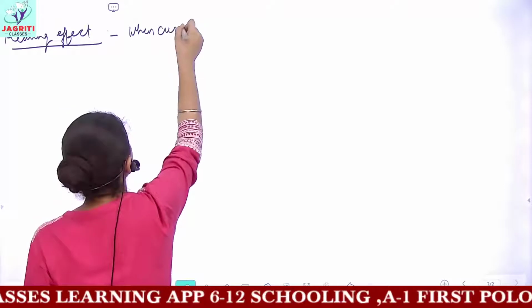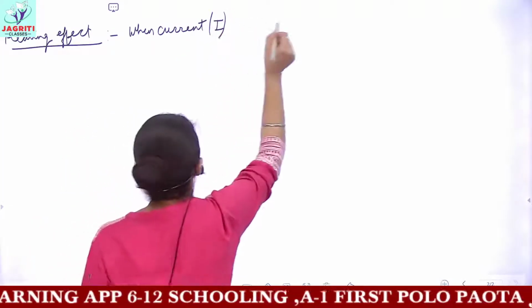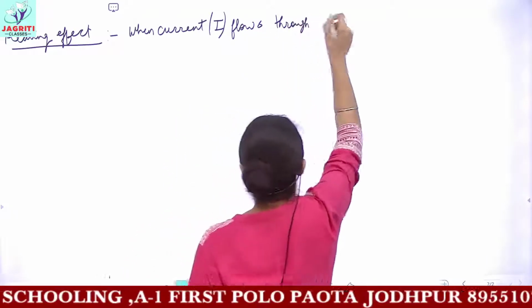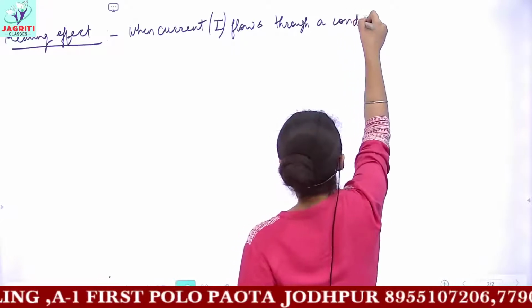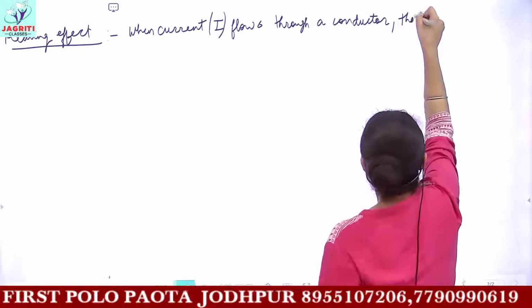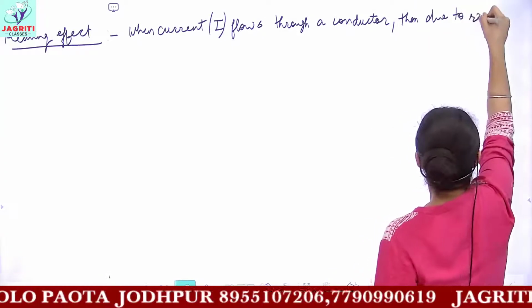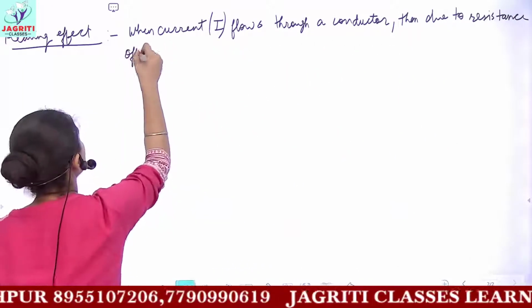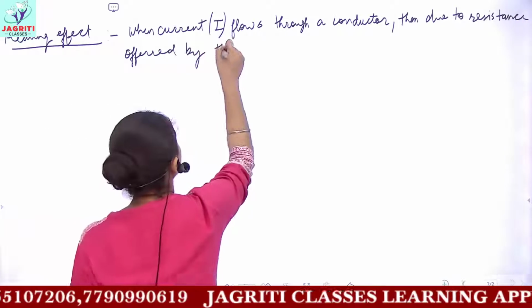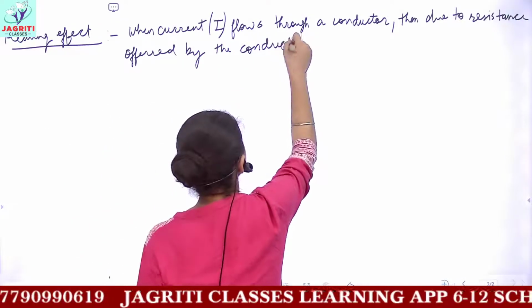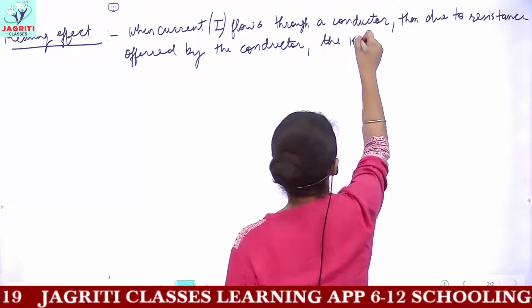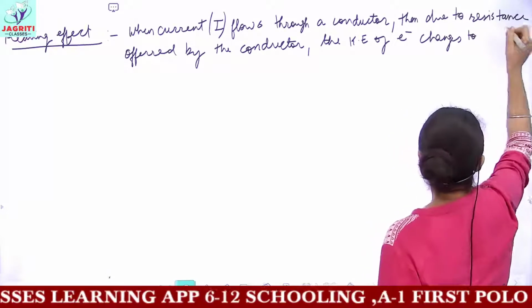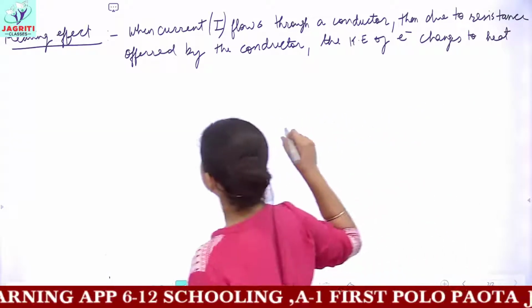When current, represented by the symbol I, flows through a conductor, then due to the resistance offered by the conductor, the kinetic energy of electrons changes to heat energy.